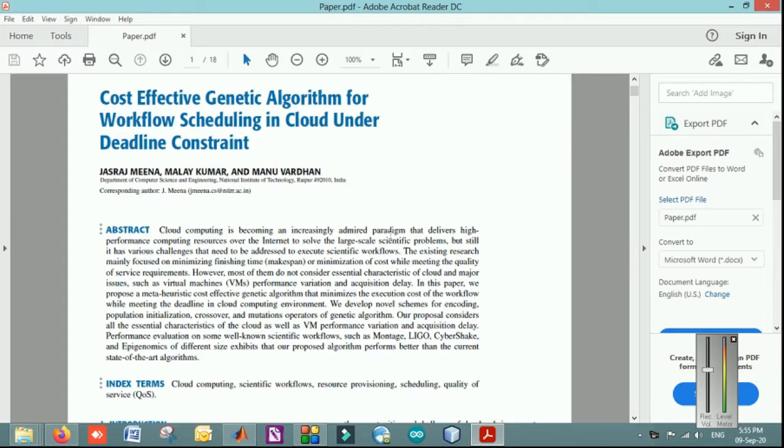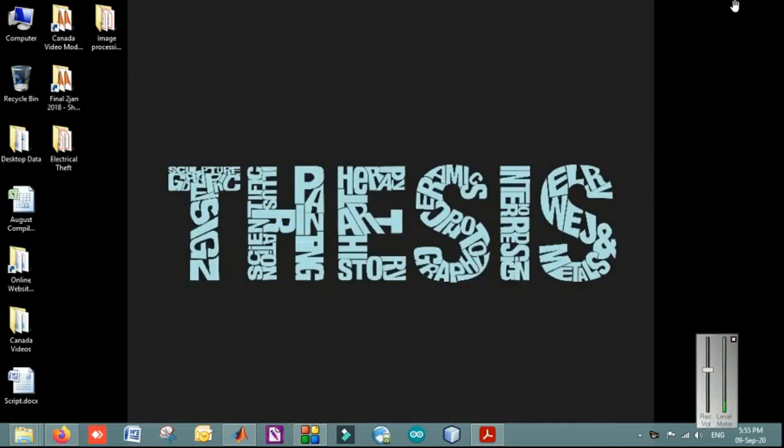The topic that I am covering today is basically workflow scheduling in the cloud. The students from CSE or IT are basically going for such topics for workflow scheduling. So for those guys specifically, I am presenting this topic.